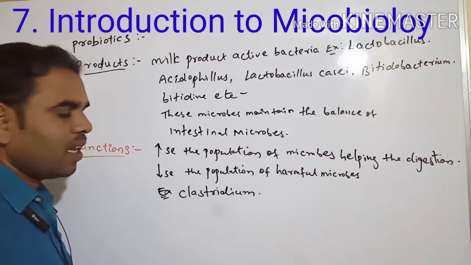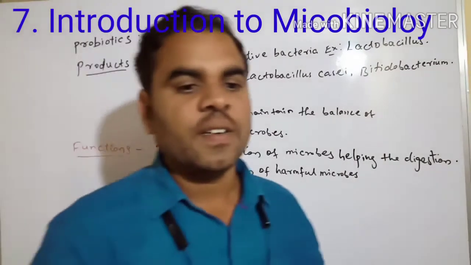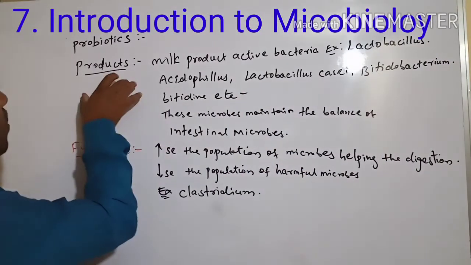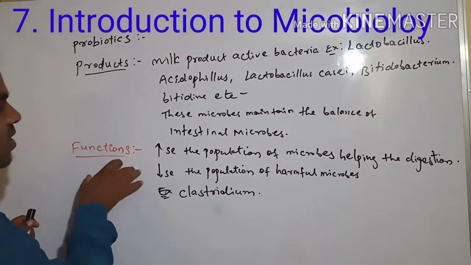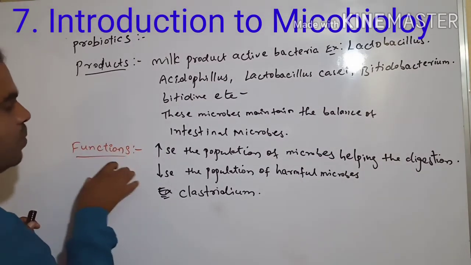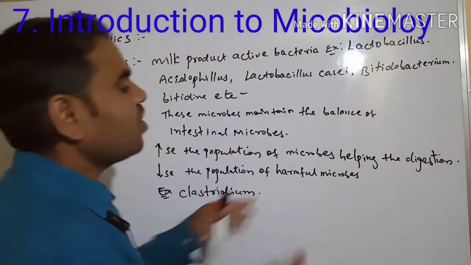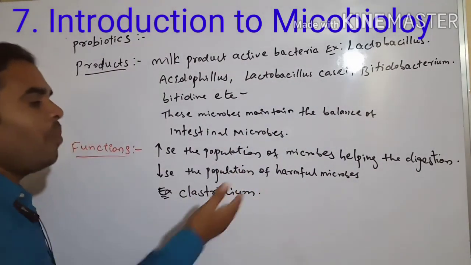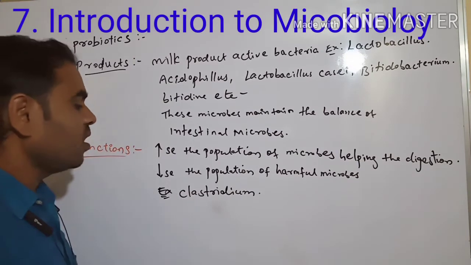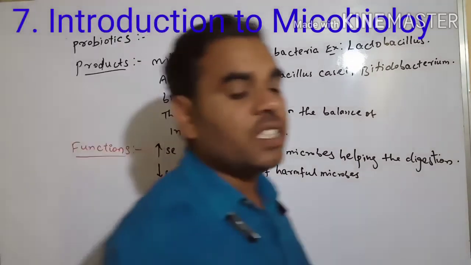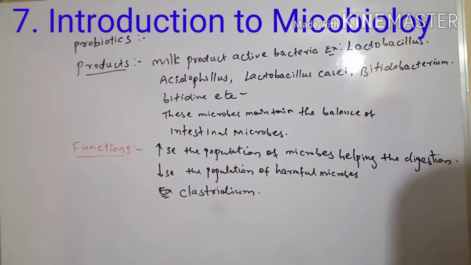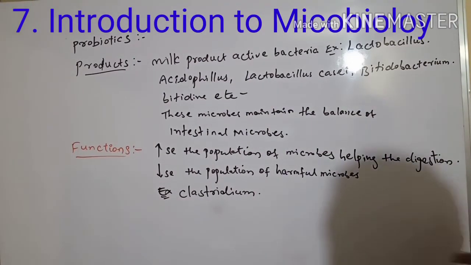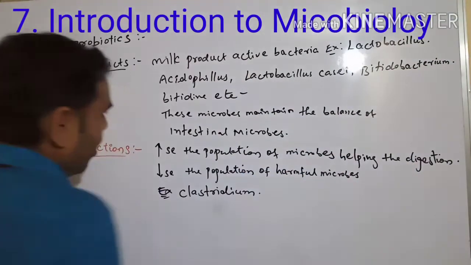See, this Clostridium bacteria is there. Next we have to see the products. See functions. What is the function of these microbes? Increase the population of microbes helping in the digestion. Next, decrease the population of harmful microbes. Next, the example is Clostridium. This Clostridium is helping to us. See, this is probiotics.